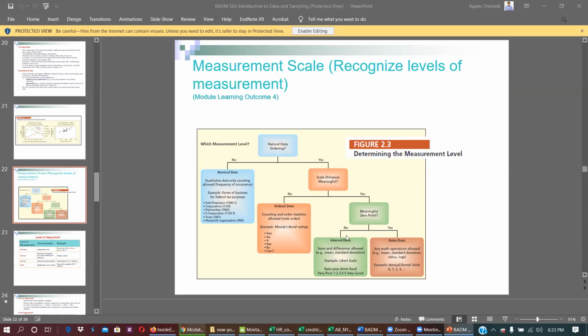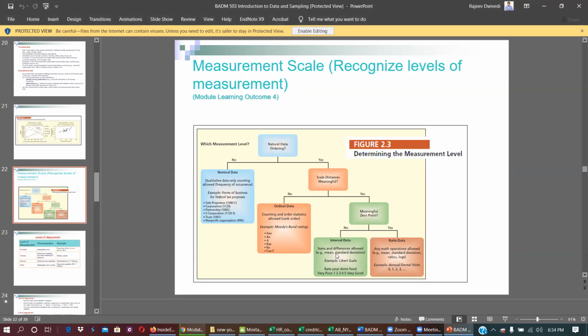What is the interval data? Interval data has the properties of nominal data and ordinal data, but the difference between 2 points or 2 categories is meaningful, means that difference is equal.